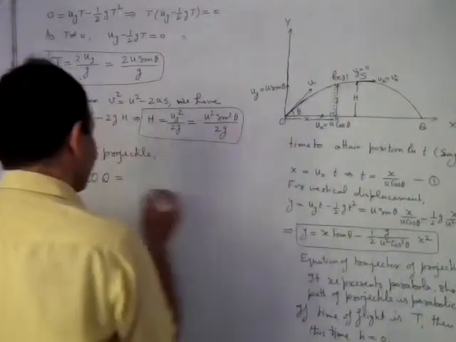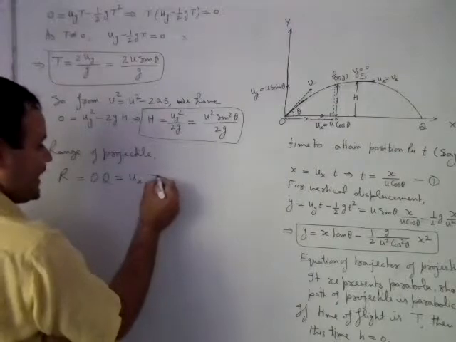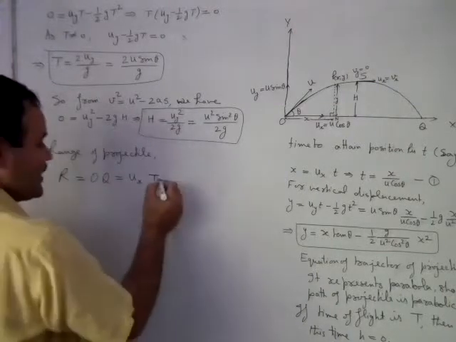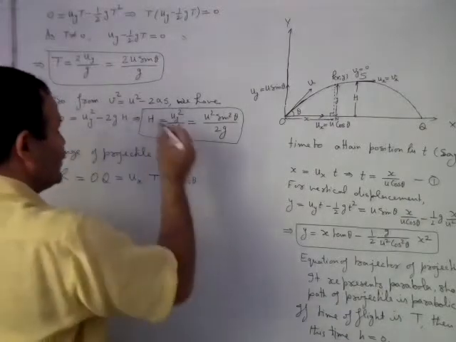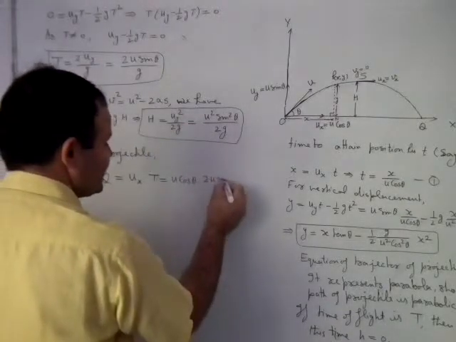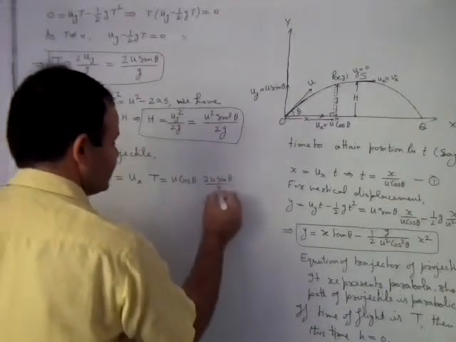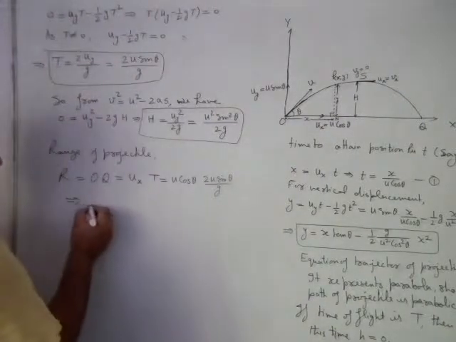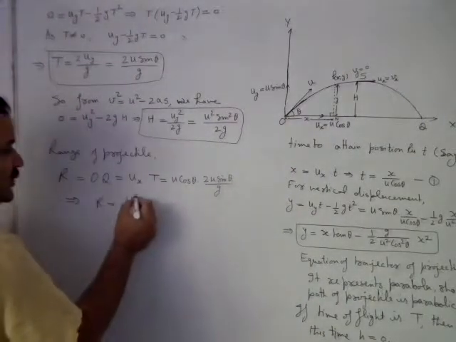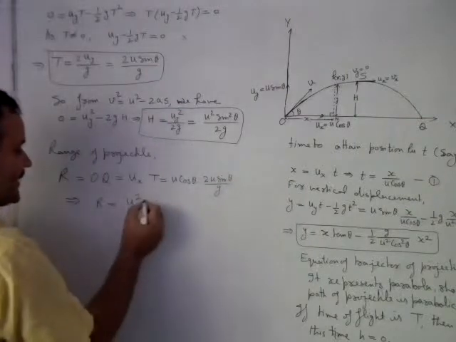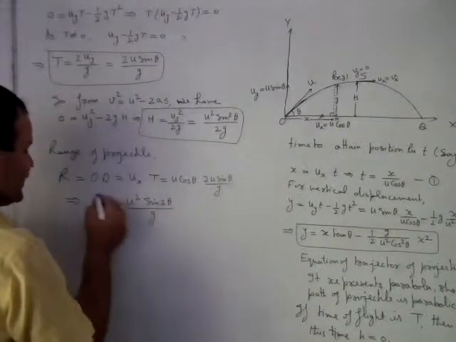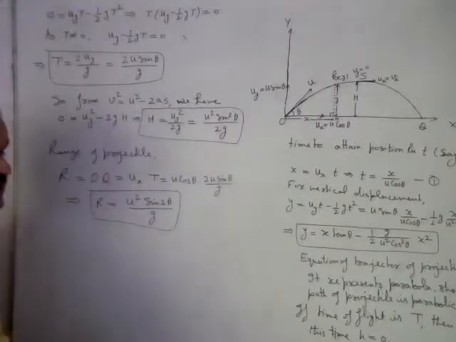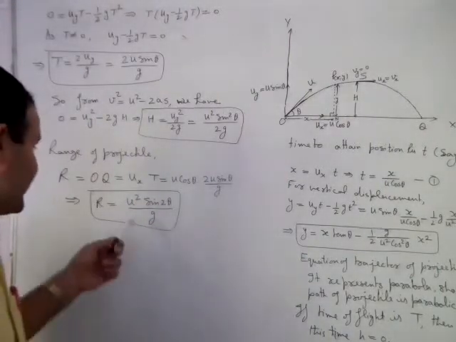The horizontal speed is ux and time is the time of flight t. So it will become u cos theta into 2u sin theta by g. So R is equal to u square 2 sin theta cos theta, which becomes sin 2 theta, upon g. This will be the expression for the range of projectile.